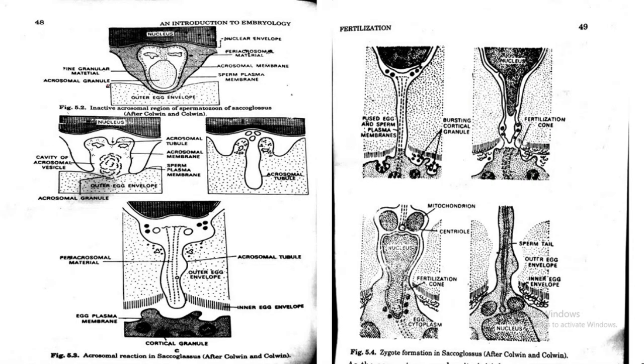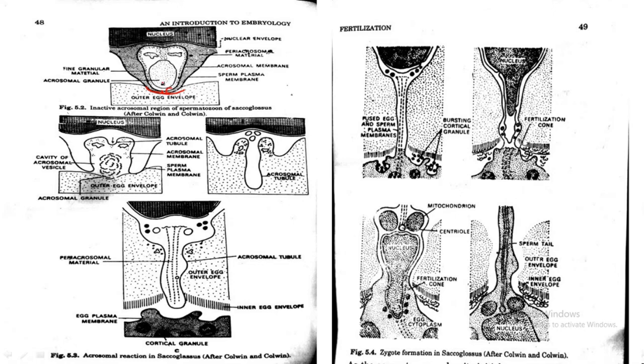It is done by the acrosome itself. When the sperm comes in contact with the egg, the acrosome comes close to the cell membrane, and finally the acrosomal membrane and the plasma membrane fuse with each other. At the point of contact they open outward and release their acrosomal content on the surface of the egg.